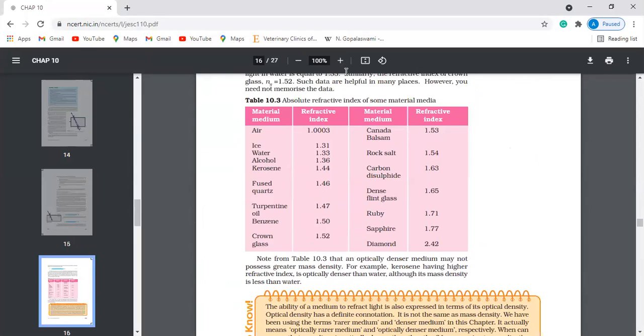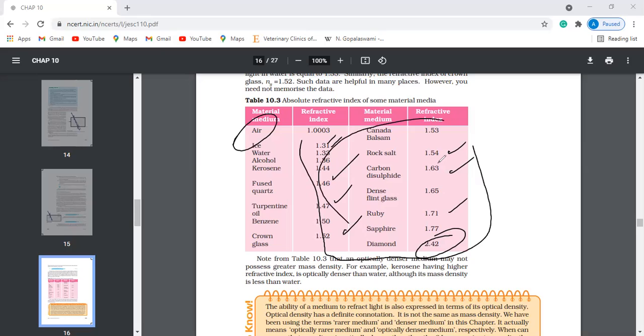Look at this table. That's what I was discussing. See the air, 1.103. See the diamond, 2.42. All the others: rock salt, carbon sulfide, ruby, and this one. This is just table values, nothing to be remembered, but you can understand from it. Air is 1 and diamond is 2.42, which says diamond is highly denser compared to air. Or take ruby: ruby is denser compared to air, like that.